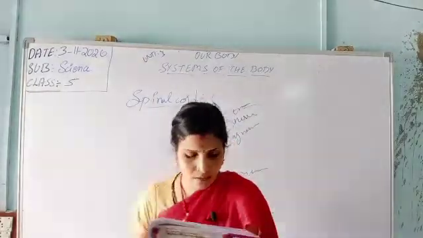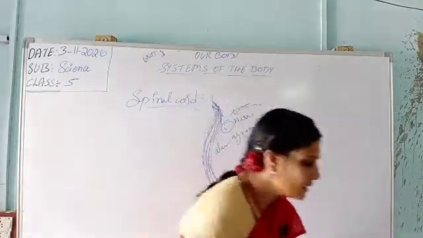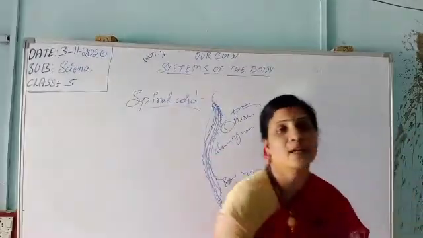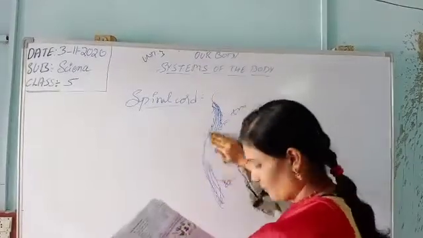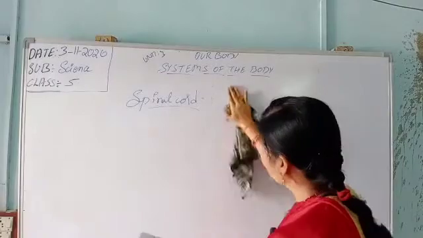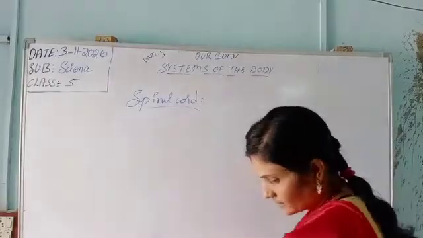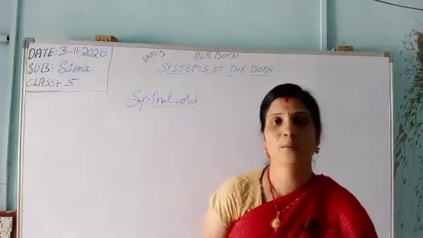Next, the spinal cord is like a connecting cable. It is a connecting cable like for a TV. How do we connect the TV cable? We will get the channels like that only. The spinal cord is like a connection. Next, it connects the nerves to the brain. It all will be connected to the brain with the help of nerves.